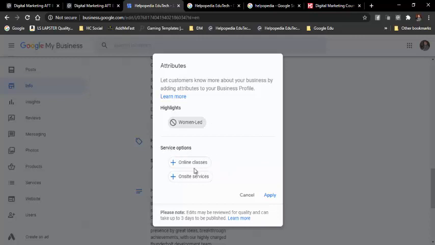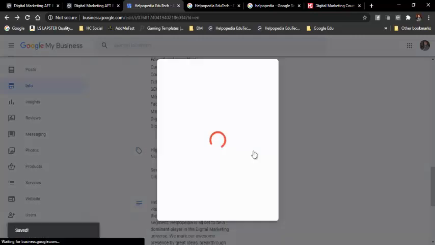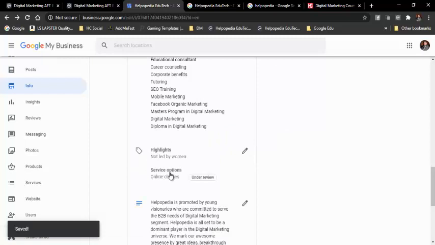Over here we can select online service, online classes, and then click on apply. We can also say on-site services, and then click on apply. These are the service options, so it is highlighted and that will come up. So these are the service options, online classes.